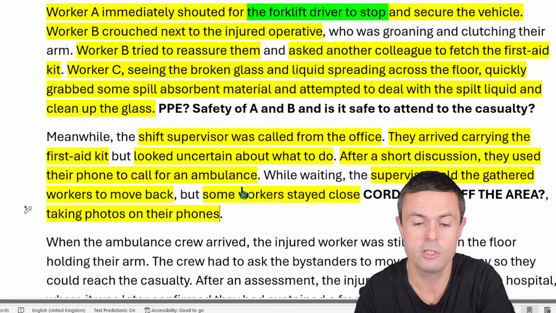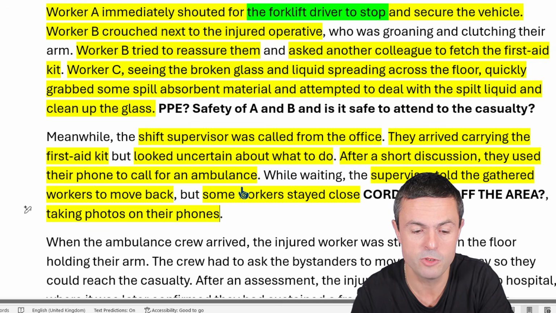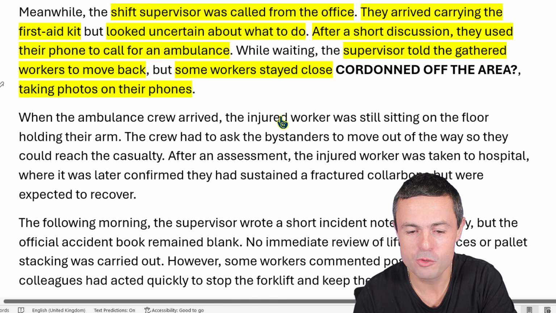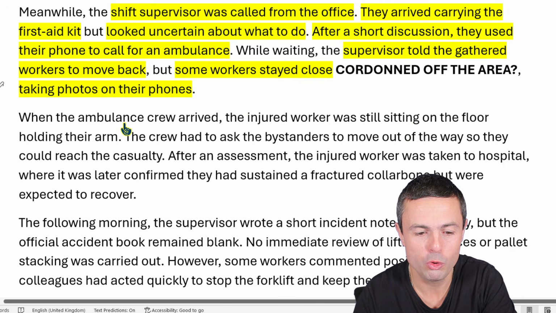Oh my goodness. What are you going to do? Put it on Facebook? Put it on YouTube or something? Warehouse worker destroyed by bottled drinks. Clickbait. When the ambulance crew arrived, the injured worker was still sitting on the floor holding their arm.